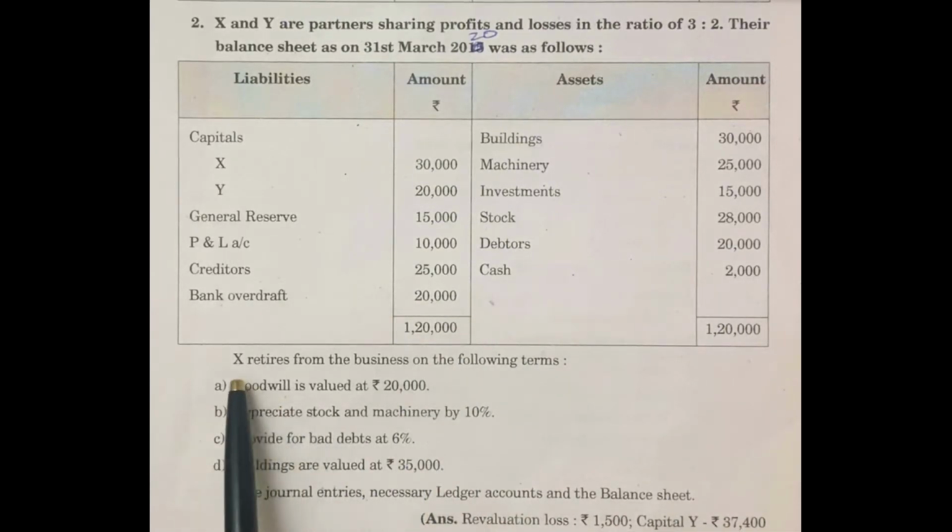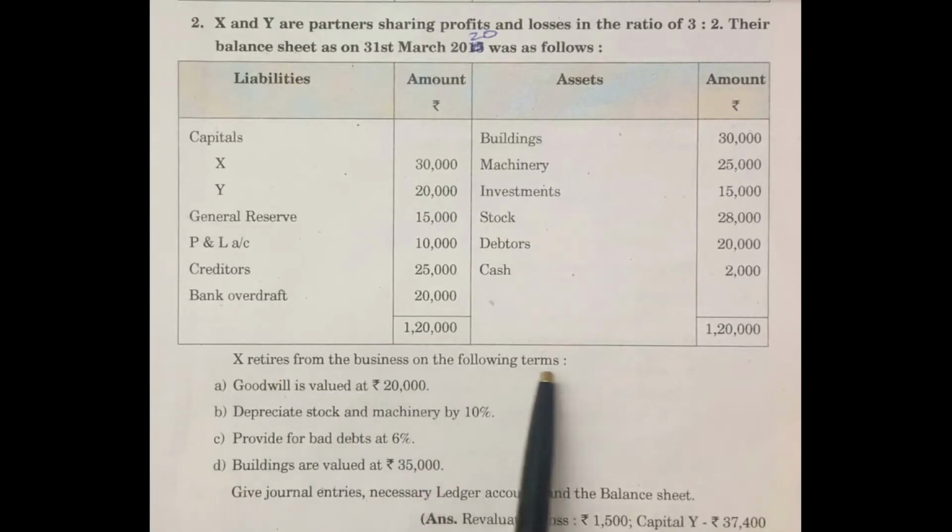Additional information. X retires from the business on the following terms. A. Goodwill is valued at 20,000 rupees. B. Depreciate stock and machinery by 10%. C. Provide for bad debts at 6%. D. Buildings are valued at 35,000 rupees. Give journal entries, necessary ledger accounts and the balance sheet.